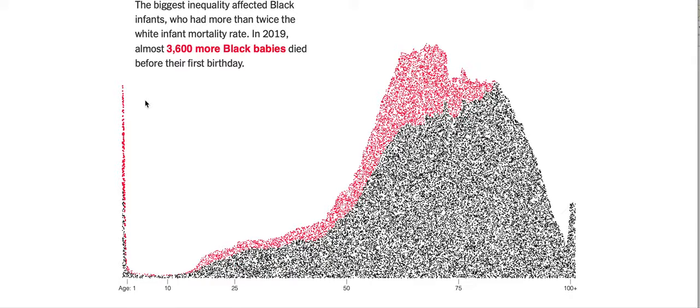Well, it causes wear and tear on the body that causes premature aging. And this you can see very clearly here in this red area, where excess mortality occurs at a much earlier age than we would normally expect.